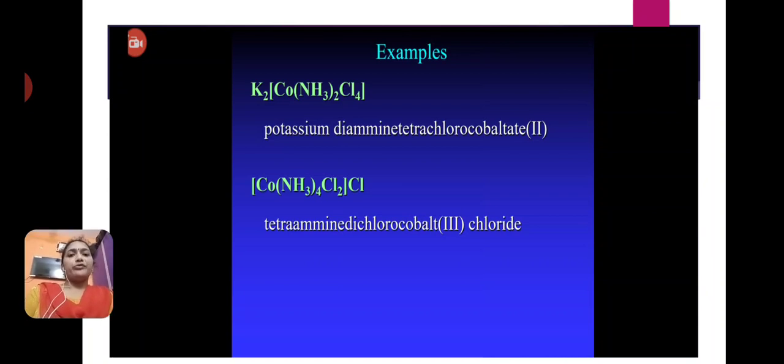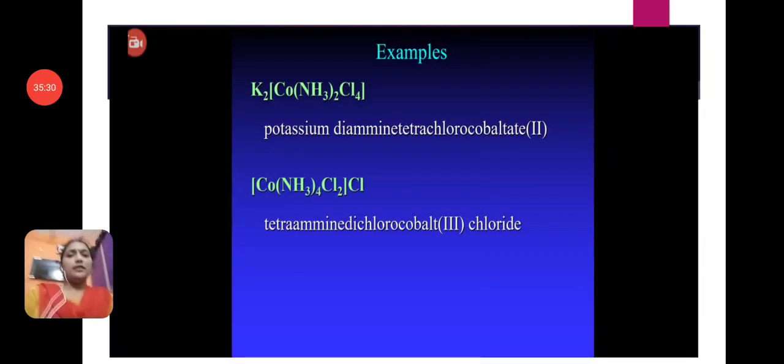First we write the part outside the sphere, so first potassium, then diammine, tetrachloro, cobaltate(II). Next is the tetraammine dichlorocobalt(III) chloride complex. These are some examples of coordination compounds.